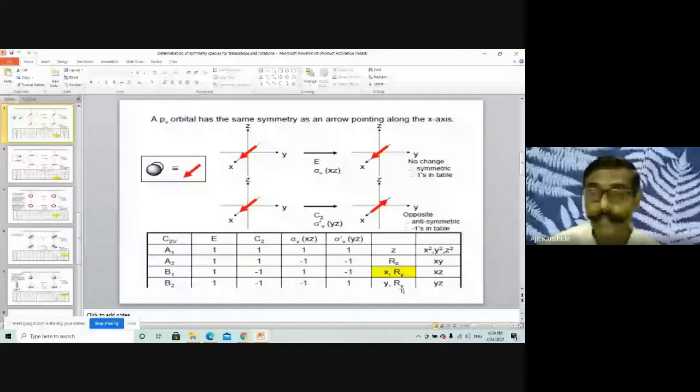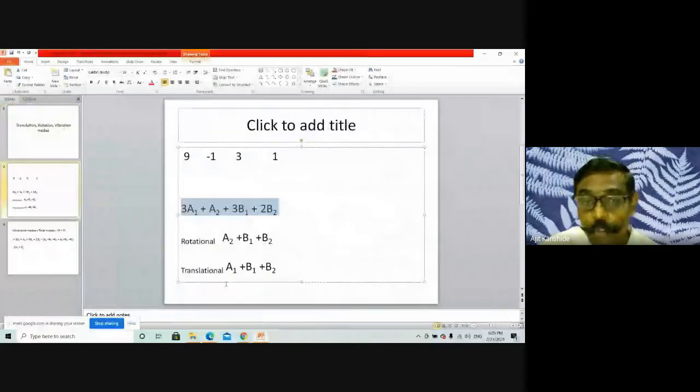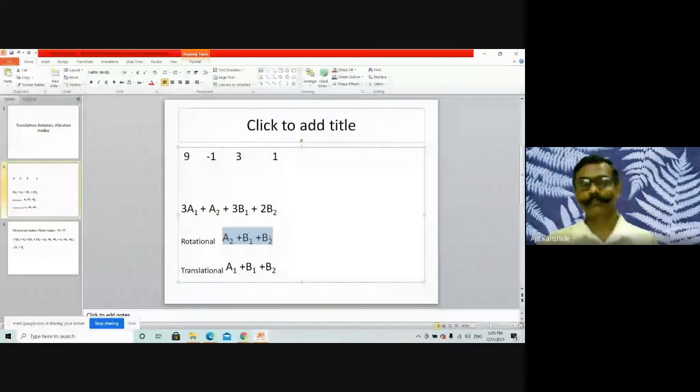So what do we need to find out? For the rotatory modes, for Rz, which representation? A2 is there. For Ry, B1 is there. For Rx, B2 is there. So I am changing the PPT here. Rotational modes are A2, B1, and B2. Only one time you have to represent that.